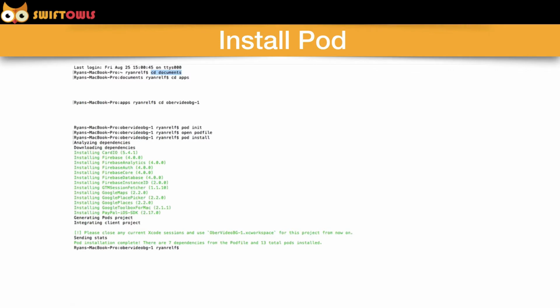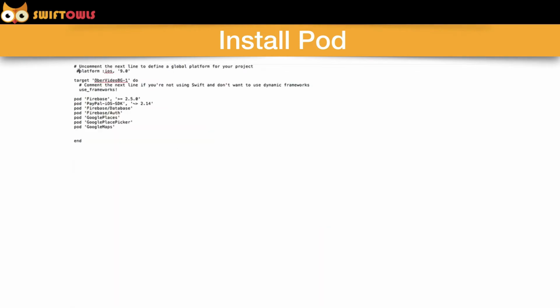Right there, I'm getting into documents, and then I'm getting into my apps folder, and now I'm jumping into that Ober Video BG folder. Then I run pod init, it initializes, and at that point I can open the pod file. Alright, now the pod file is open, and we're going to take that hashtag off to allow that platform. Make sure there's no hashtag in front of use frameworks, and these are the pods that I've added for this project.